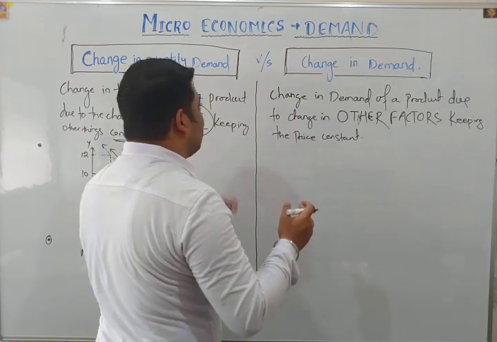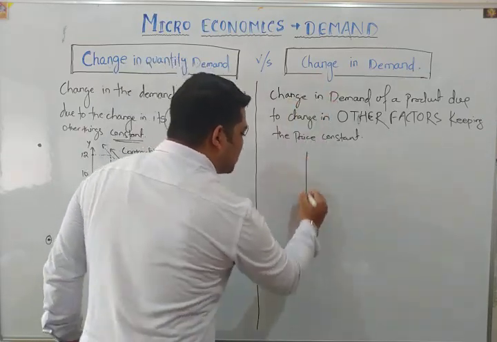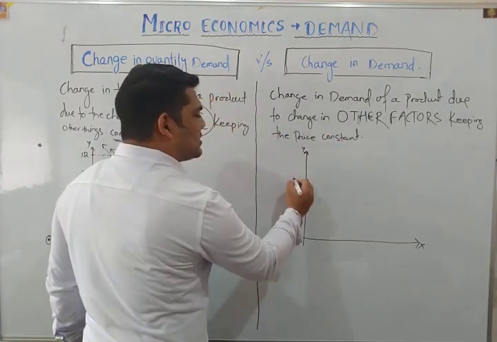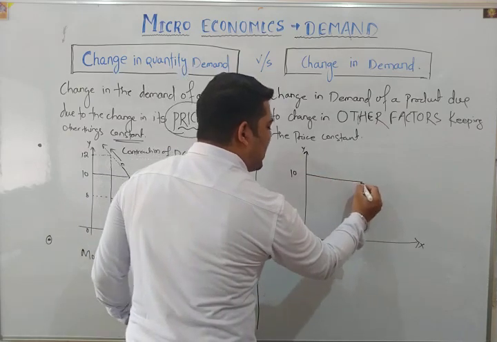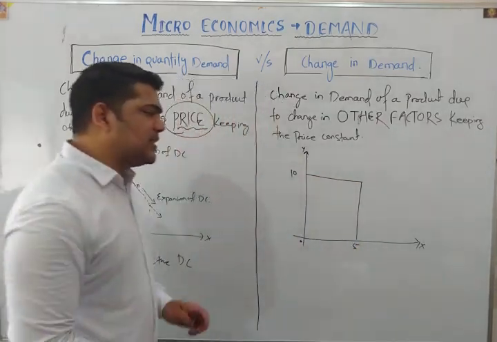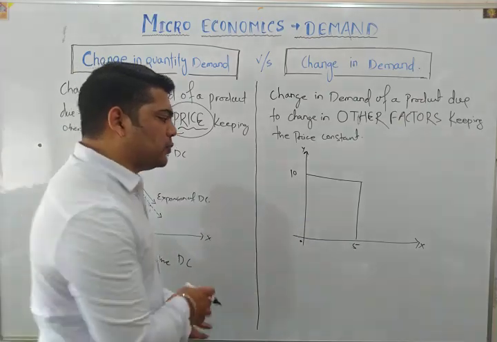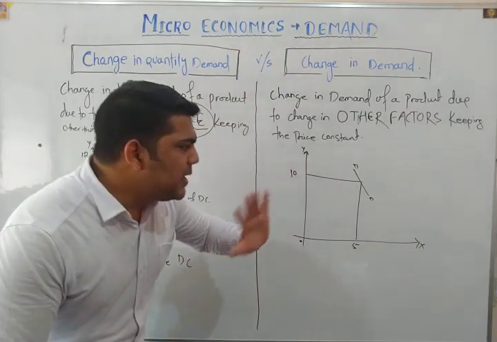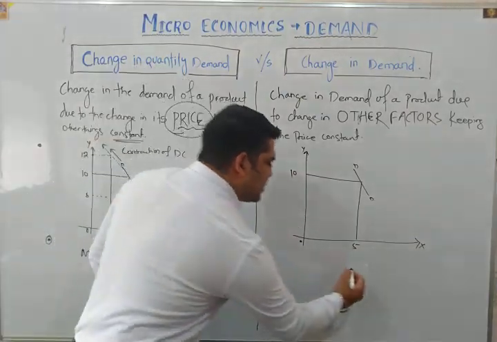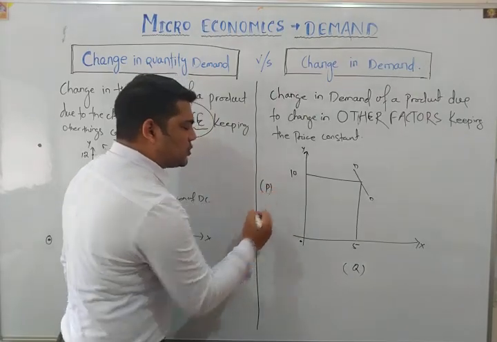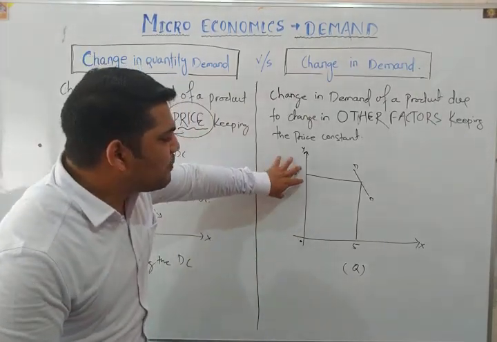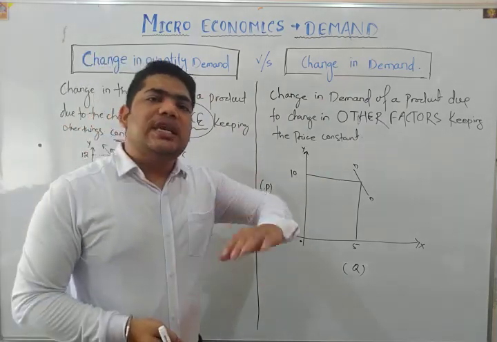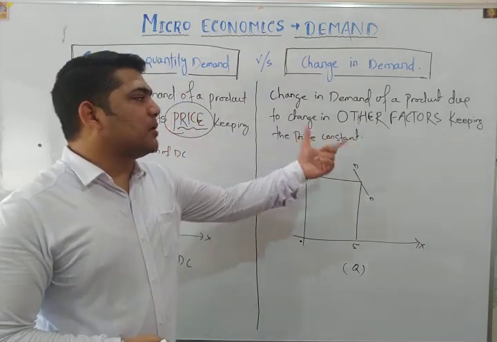Let's see what happens in the demand curve in case of change in demand. This is my y-axis, this is my x-axis, this one is our origin. Let's say previously the price of the product was rupees 10 and my demand position was 5 units, and the demand curve was here. This is our quantity axis and this is our price axis. There will be no change in the price of the product, but still the demand position of the product will change due to change in other factors, keeping the price constant.